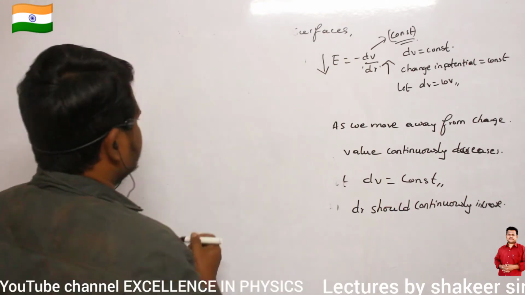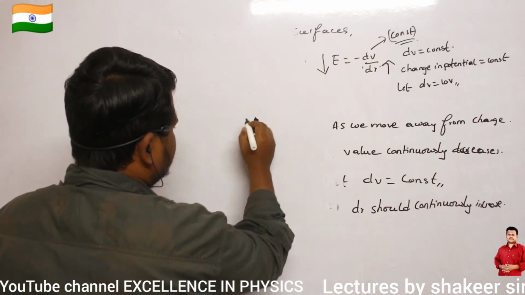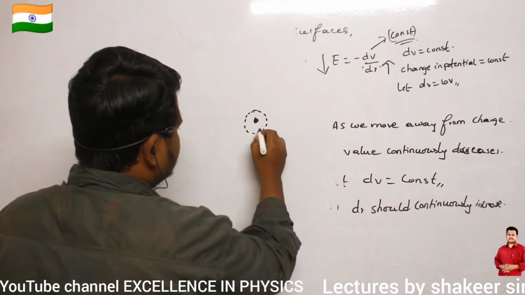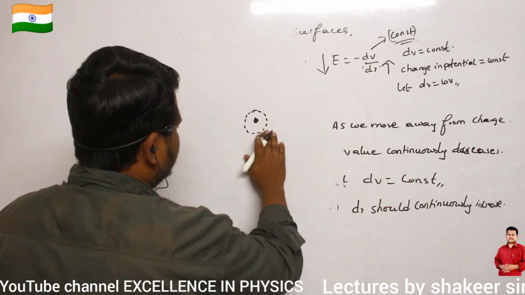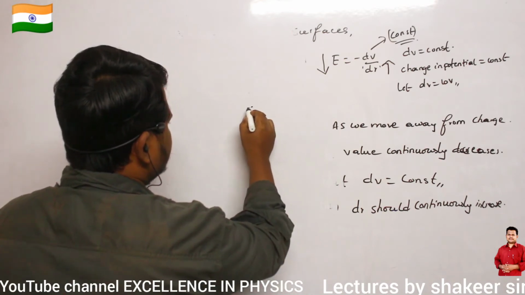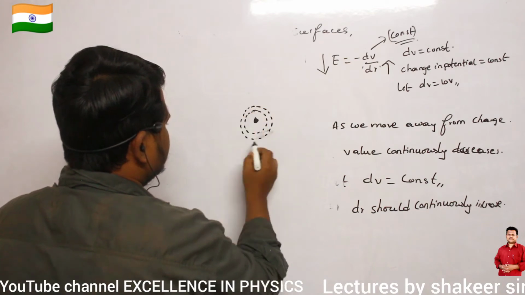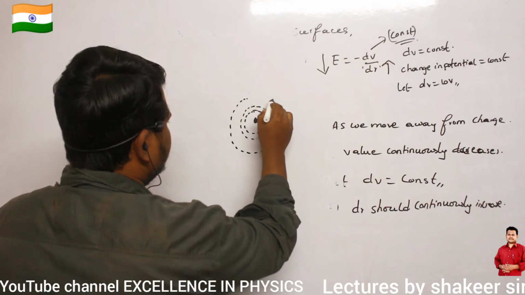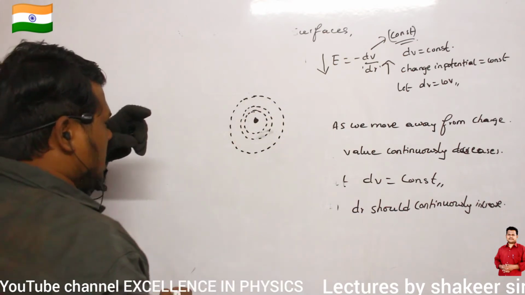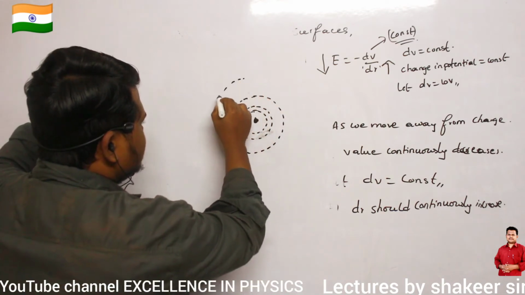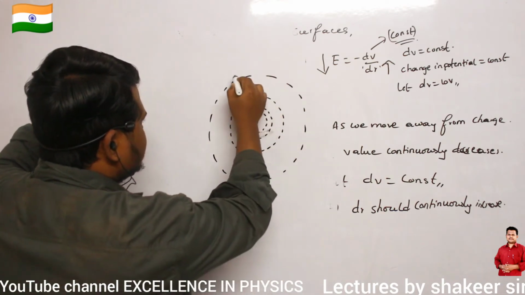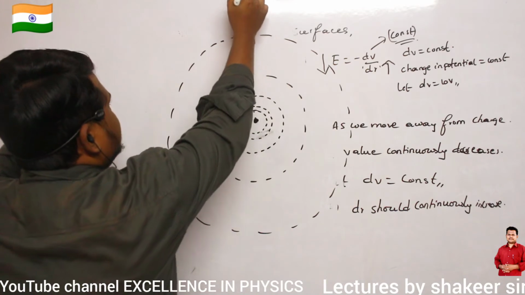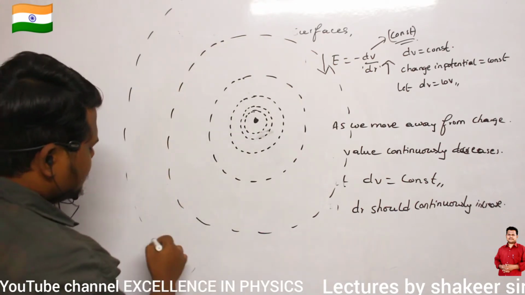Diagrammatically, I can draw them like this. For example, this is a point charge. Let this one be the first equipotential surface, which is equal to 100 volts. The next equipotential surface will be very close to this one. This is 90 volts. The third equipotential surface, again having a potential difference of 10 volts, its distance will increase slightly. And the next equipotential surface distance will again increase, further increase, and the next will be at a very large distance like this.